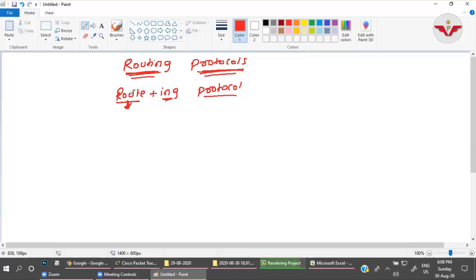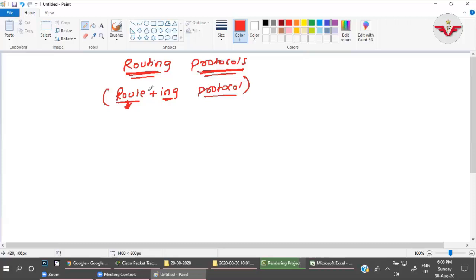Now, what does routing protocol mean? Routing protocol means we will inform the router, we will give some instructions to the router so that the router will be able to find the destination path and forward the packet to the destination path. So we have to tell the router for which destination you have to go through which route.